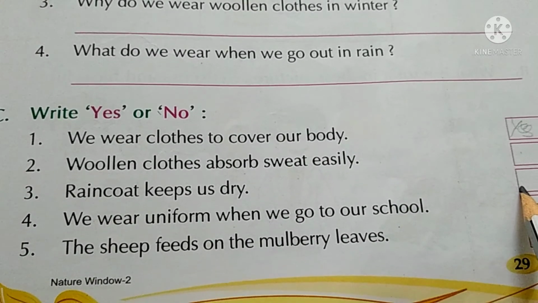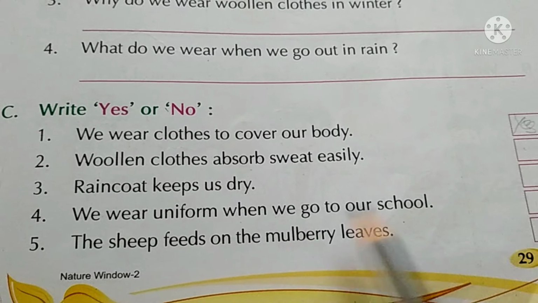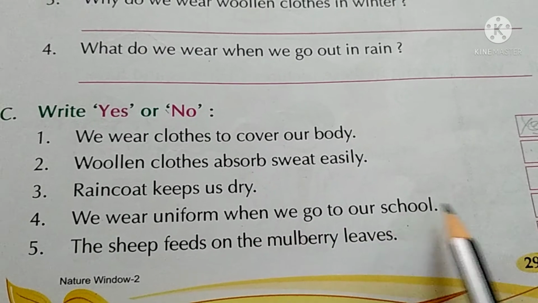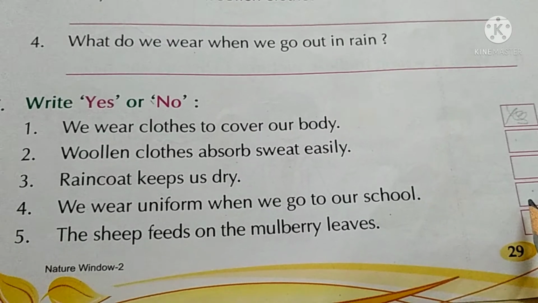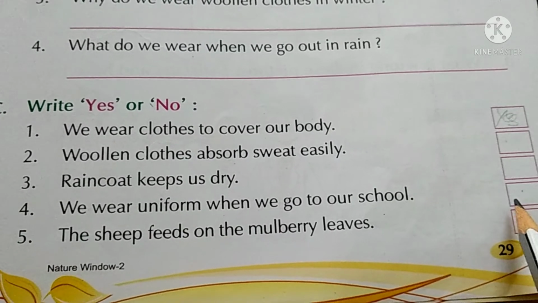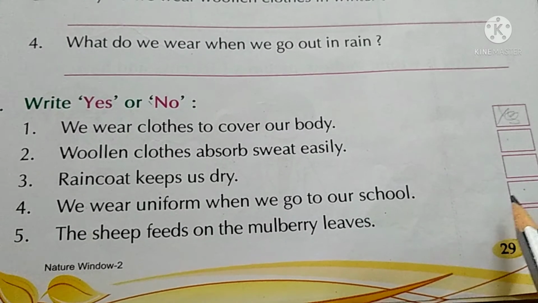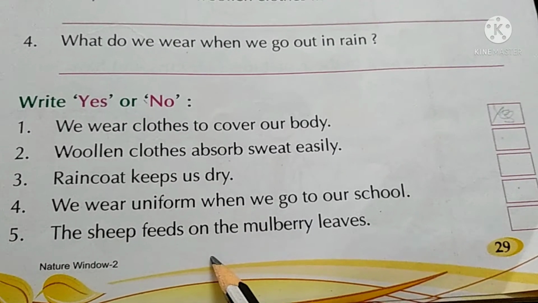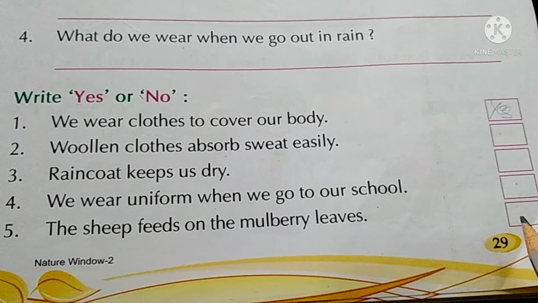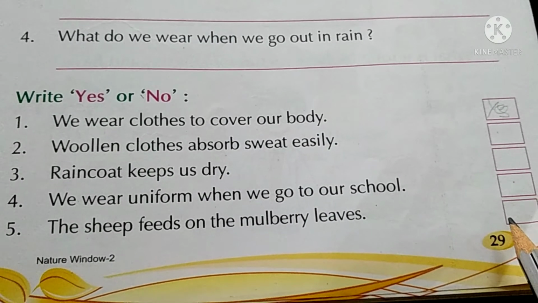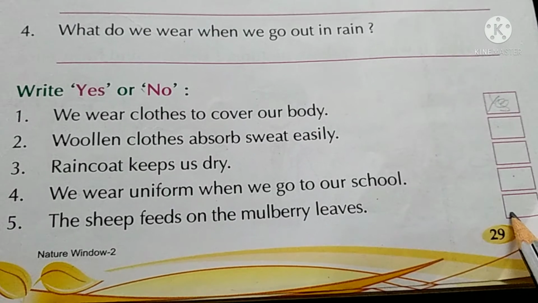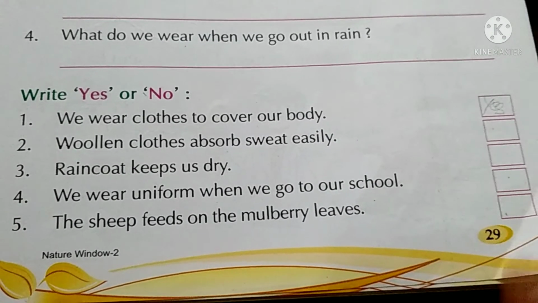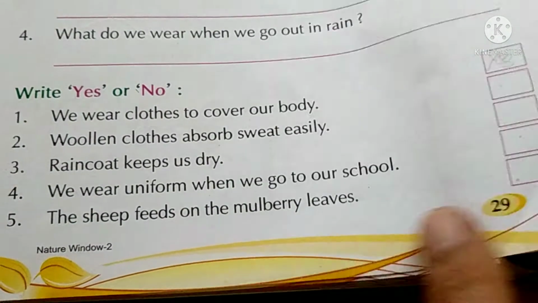Yes. It is right. We wear uniform when we go to our school. Yes. जब आप स्कूल जाते हैं then you wear uniform. The sheep feeds on the mulberry leaves. Is it right or wrong? No. The silkworm feeds on the mulberry leaves.